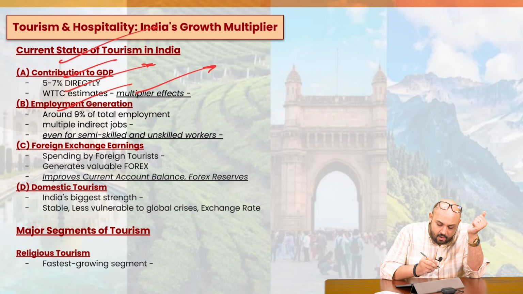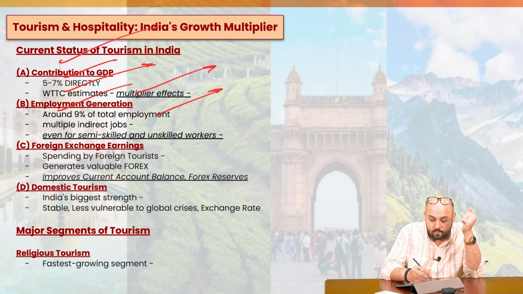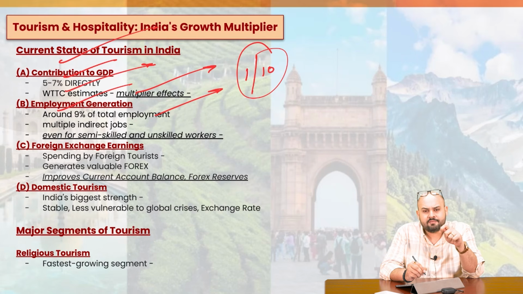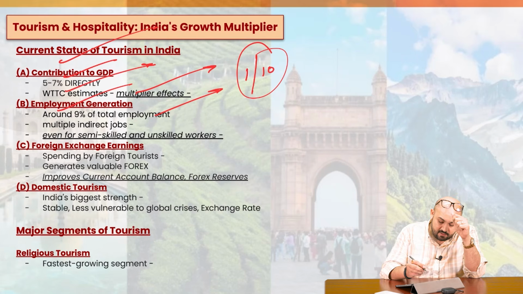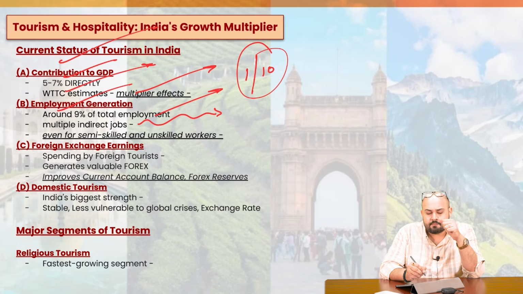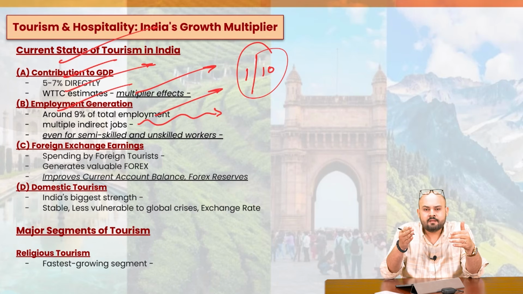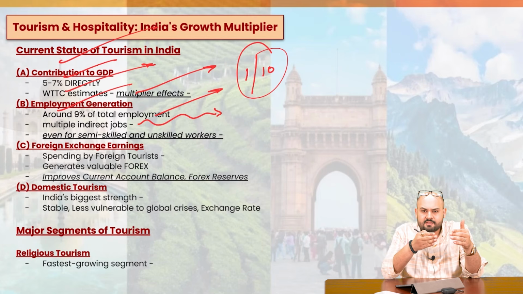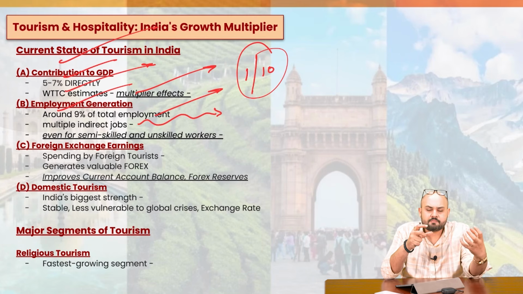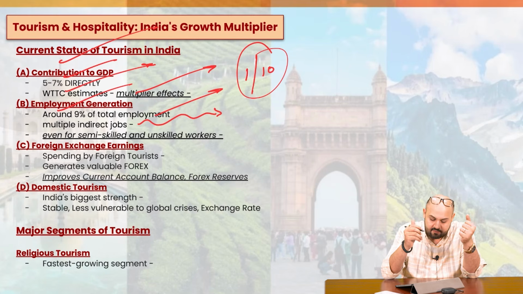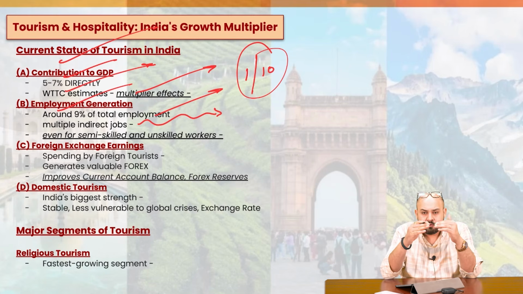Employment generation is around 9% of the total employment. One out of 10 people is employed in tourism and the hospitality sector. So very, very important. And it has multiple indirect jobs, as already told. We have, for example, street vendors, taxi operators, local people, and women in small self-help groups. They prepare or manufacture small items and sell those items to the tourists, right? So therefore, it also gives a kind of inclusive growth.